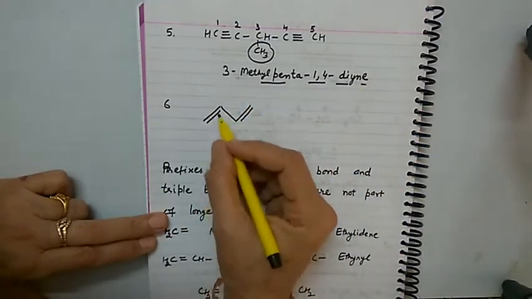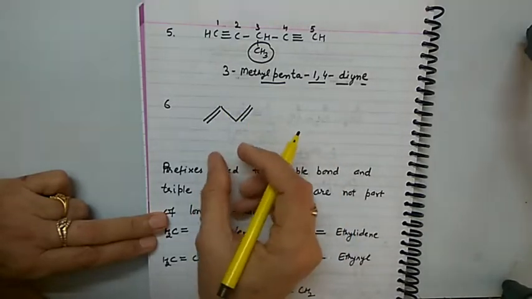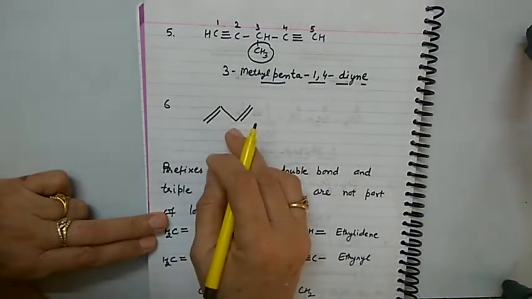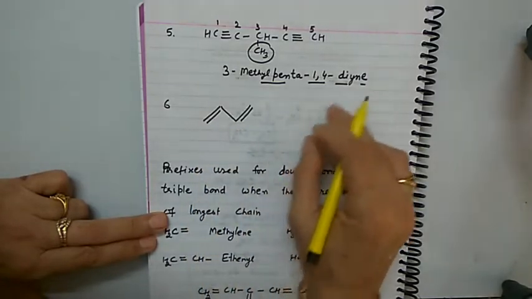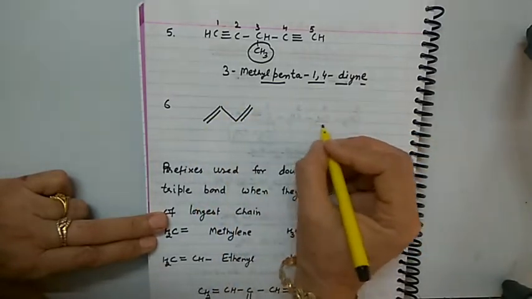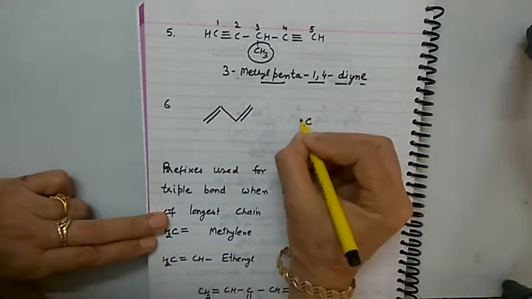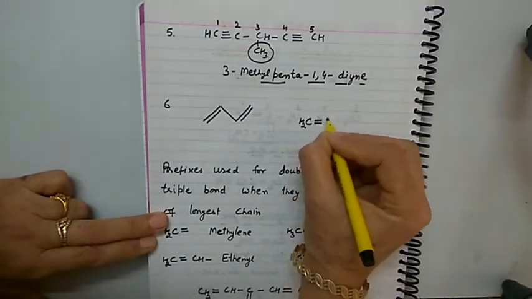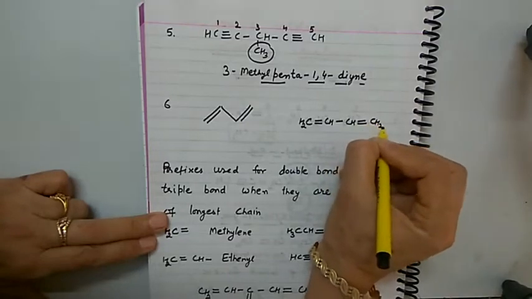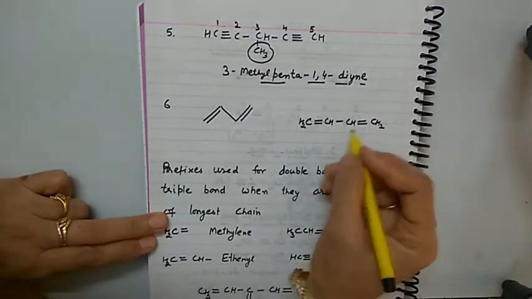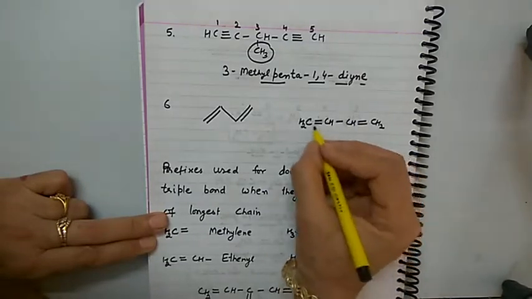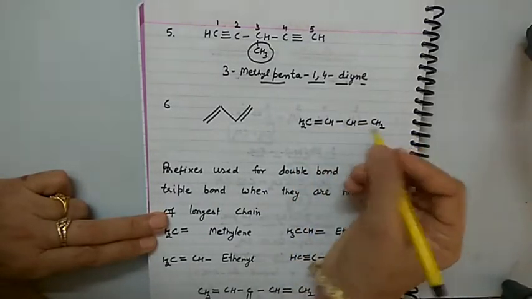Look at this. This is the bond line formula. If you are expert enough to read the bond line formula, it's well and good. Otherwise, so that there may not be any mistake, we can write the structure first. From the bond line formula, we write the structural formula of the compound first. So it will be CH2 double bond CH, CH again double bond. Carbon has to have 4 valences, so check the number of hydrogens which can be attached to the carbon. So now the compound has become simple.